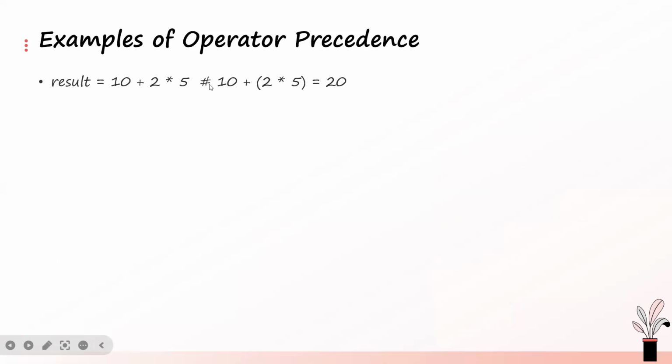Moreover, this is a comment. Anything that starts here is a comment. So they first say 2 times 5, which is 10, then 10 plus 10 is 20. Here, we are having parentheses. We are explicitly saying, first do 10 plus 2, because the parentheses will be evaluated first, then you multiply it by 5. So when you're looking at operators like this, first look at the one that has the highest precedence. It will be evaluated first, before the one that has lower precedence.